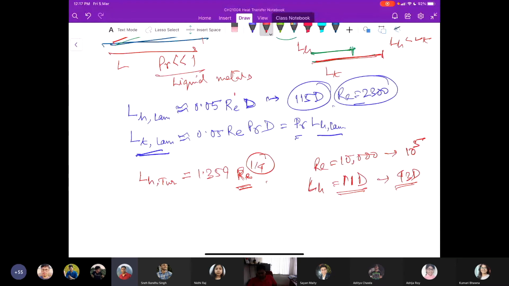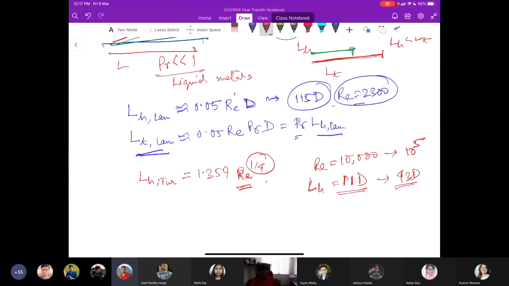So practically, because we are engineers, we have to have some practical expectation or assumption of how much we should consider the entrance or entry effect in turbulent flows.